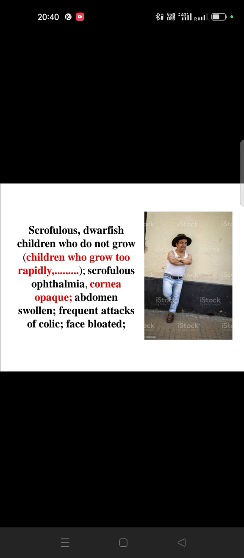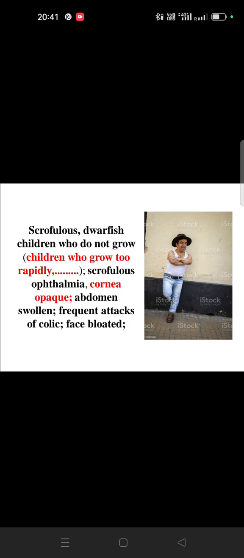And dwarfish, what we call short-statured, you can see in the picture, and they cannot grow too rapidly. Why? Because there is a deficiency. Here we can correlate with the physiology of growth hormone. If there is a deficiency of growth hormone, the patient might suffer from dwarfism.